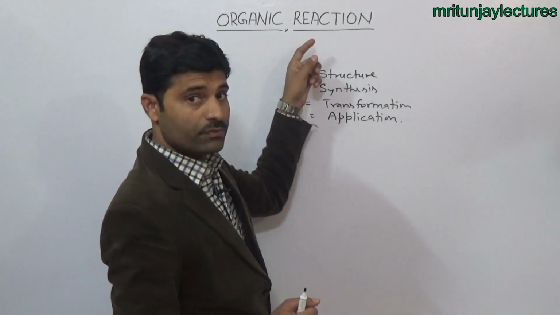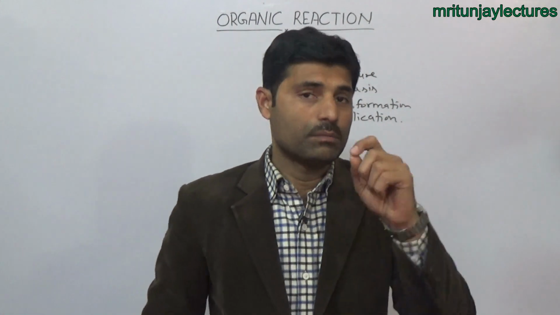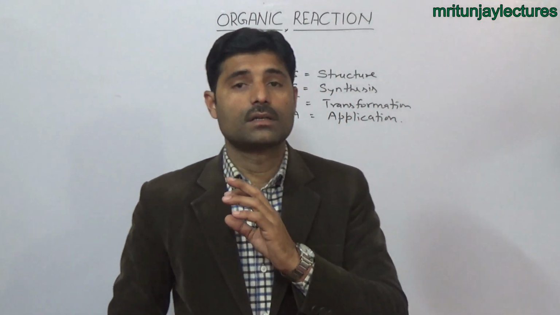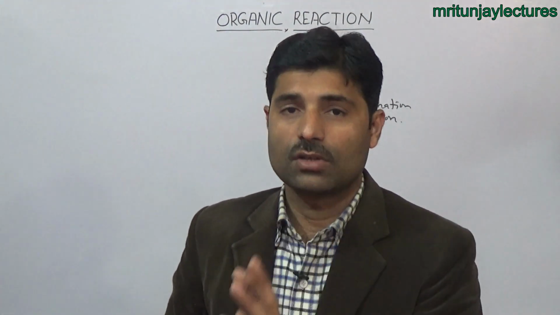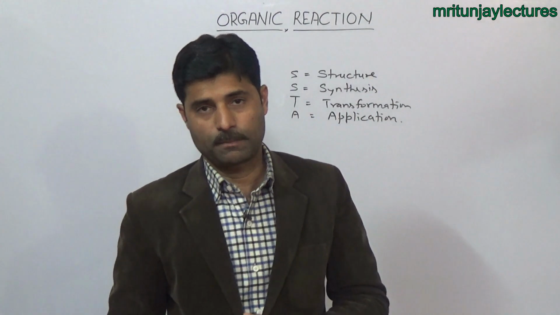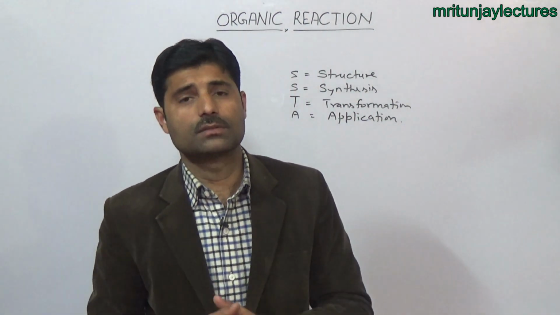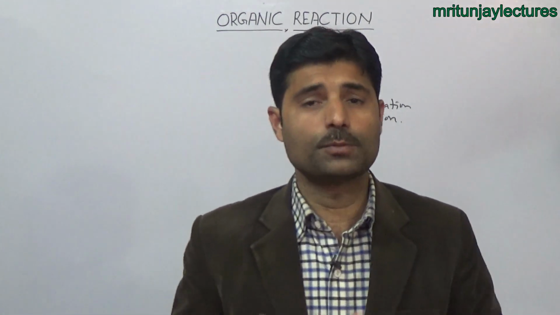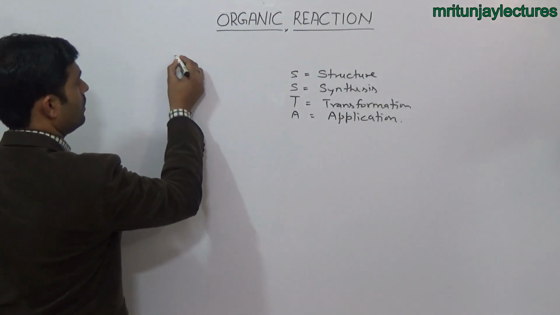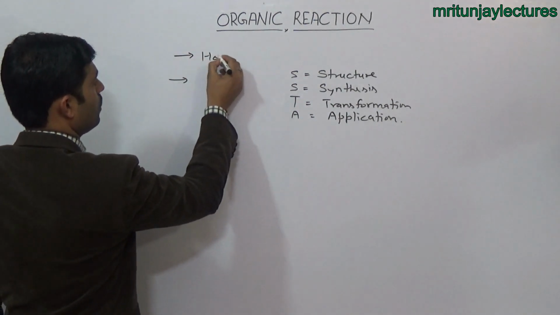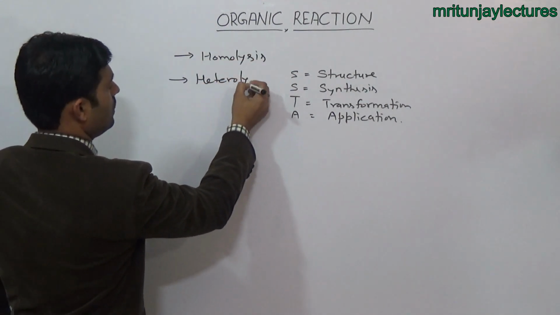Before considering the organic reaction, we have to know what bond breaking is. Bond breaking means symmetrical or unsymmetrical distribution of shared electrons between two bonded species. They may be atoms, they may be groups of atoms, it means molecules or functional groups. Bond cleavage, bond breaking occurs in two ways. First way, homolysis, and second is heterolysis.